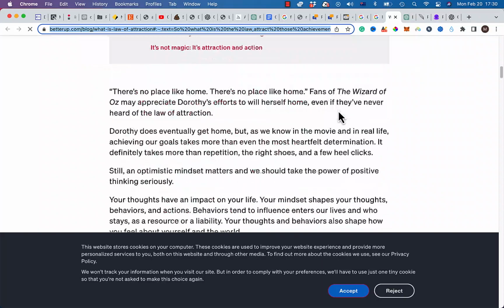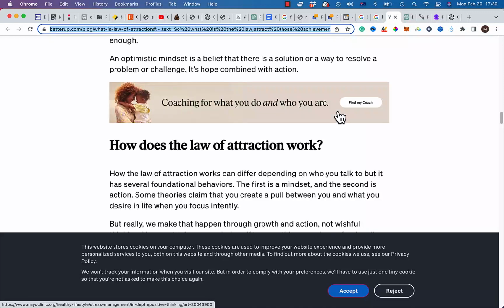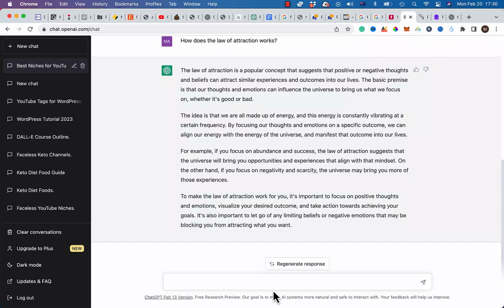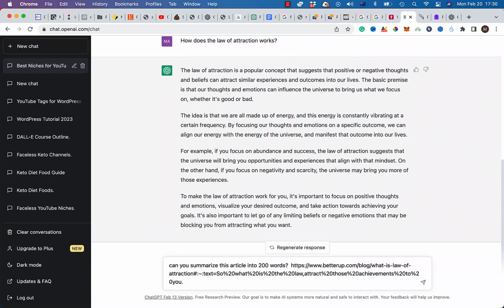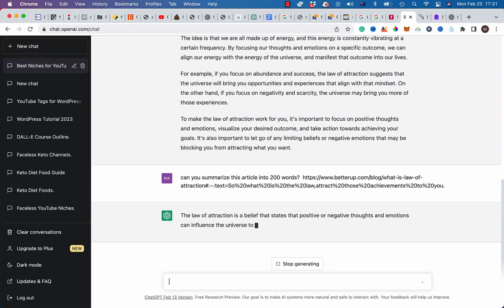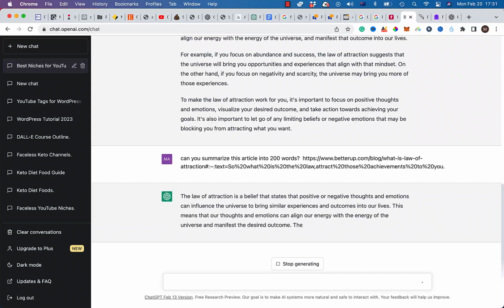So I'm not going to copy and paste this answer for my video script because it doesn't first make sense and you're probably not going to rank for it. So what I'm going to do, I'm going to use ChatGPT again and say, can you summarize this article into, let's say, 200 words for now. Words. And then I paste the URL. So now ChatGPT is going to paraphrase, to summarize it first, right? It first summarizes this content and comes up with the new content.